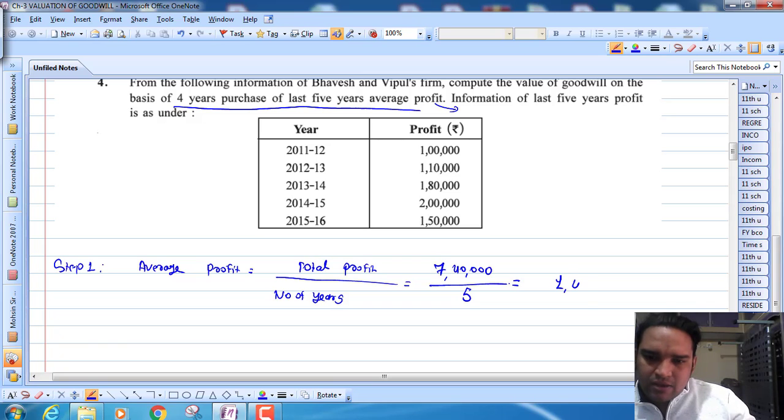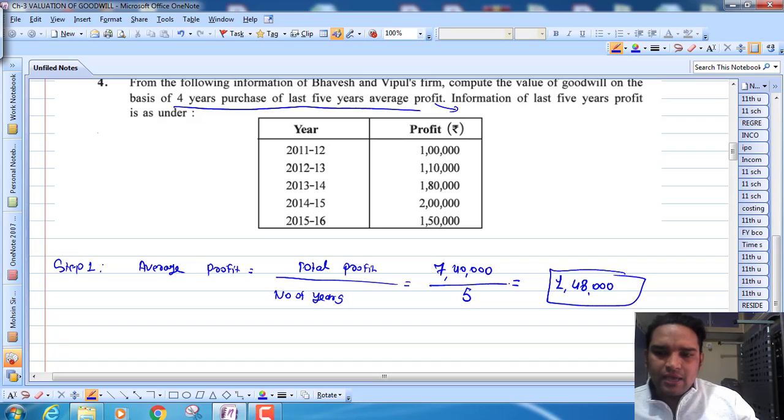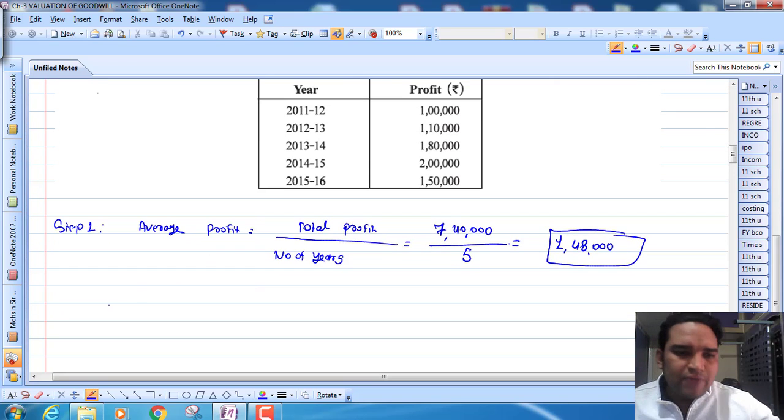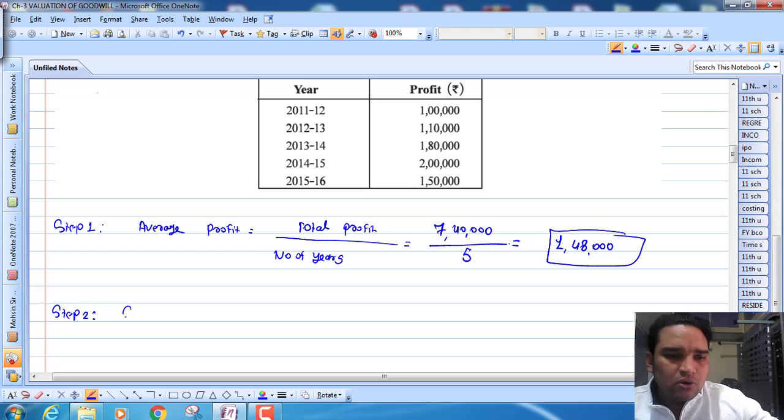So 1,48,000. This is my average profit. So average profit would come to 1,48,000. Now goodwill.